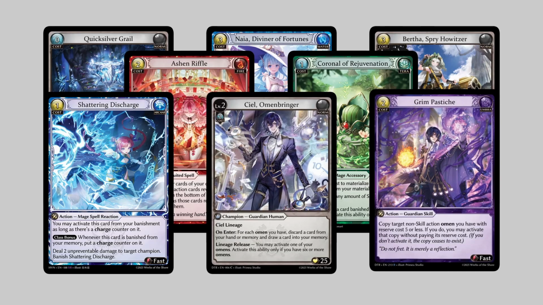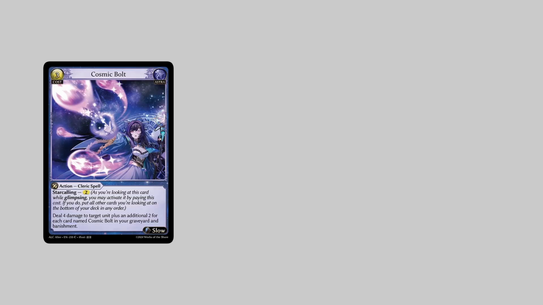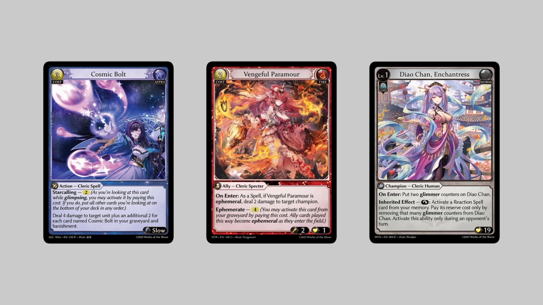The key words to look for are play, materialize, or activate. There are also alternative activation methods, such as Star Calling, Ephemerate, and Diaoqian, Enchantress's Glimmer ability, that allow you to play cards in different ways. However, these are still card activations, and you must still meet the elemental requirements of any cards activated in these ways.